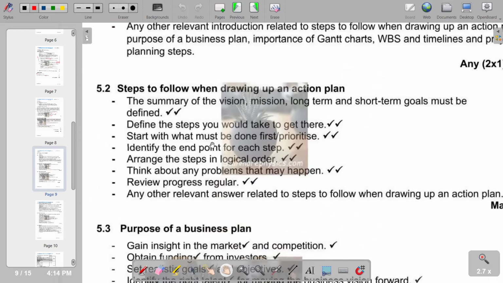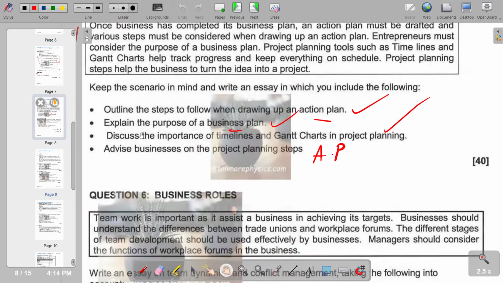And then start with what must be done first, or prioritize. Identify the endpoint for each step. So these are the steps that you need to follow when drawing up an action plan. So we go to the next part of our question.